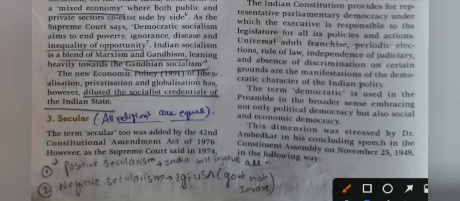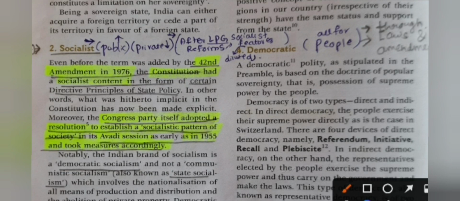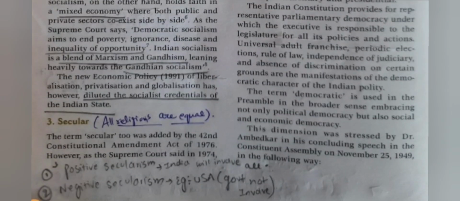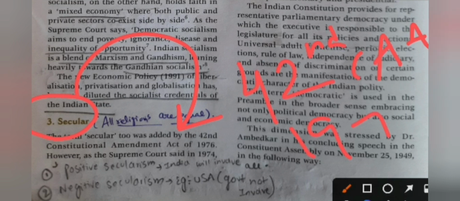The term secular too was added by the 42nd Constitution Amendment Act of 1976. We already discussed that the word socialist was added to our Indian Constitution by the 42nd Constitution Amendment Act. Like that, the word secular was also added by the 42nd Constitutional Amendment Act, 1976.